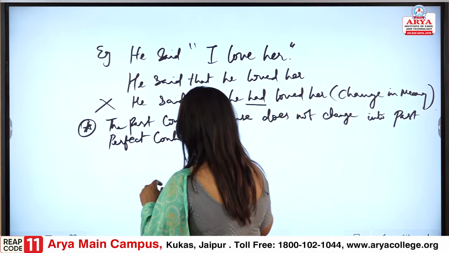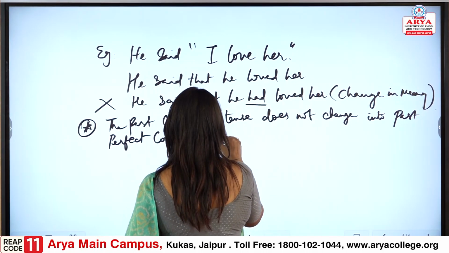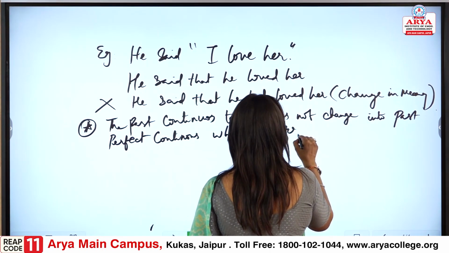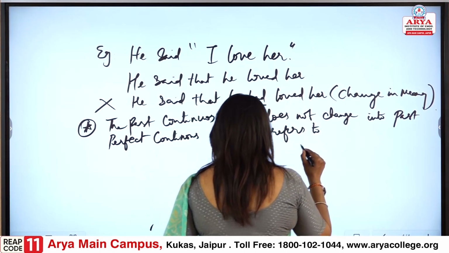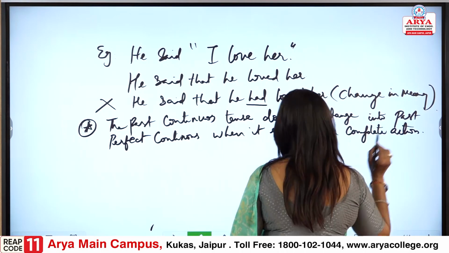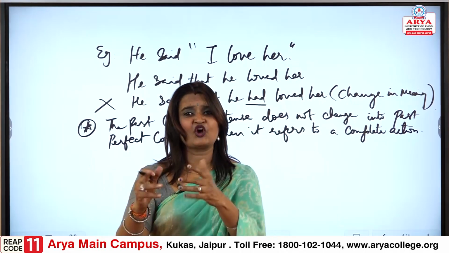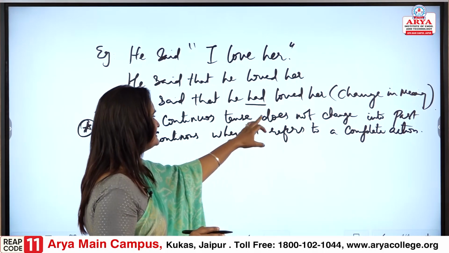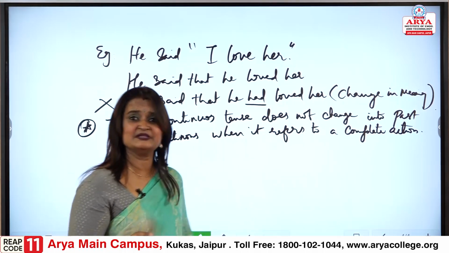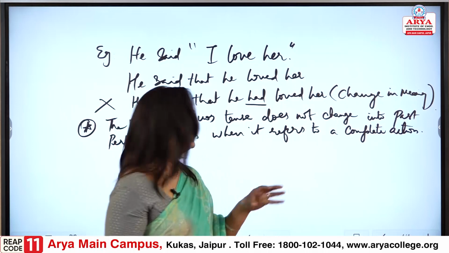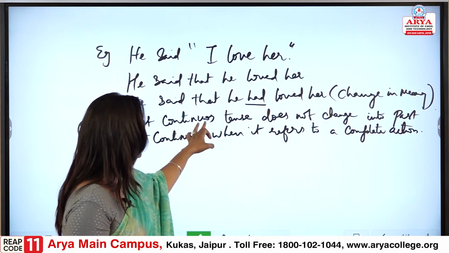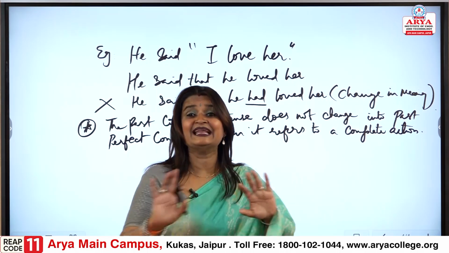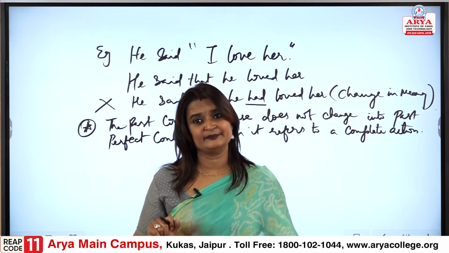Past perfect continuous, when it refers to a complete action. See, when the action is completed, it is already done, it cannot change. The past continuous tense does not change to past perfect continuous when it refers to a complete action. The action is completed, done.